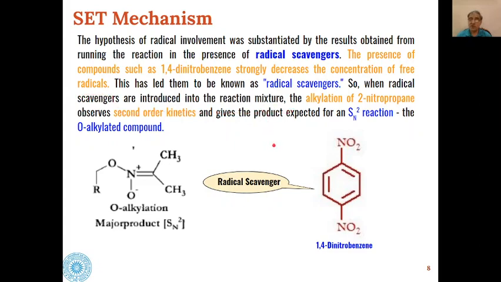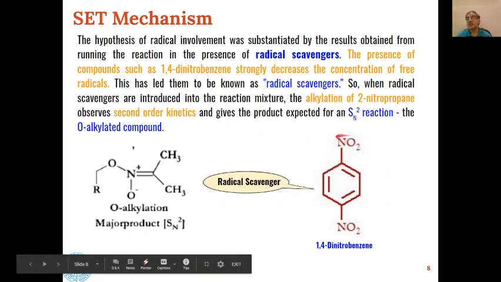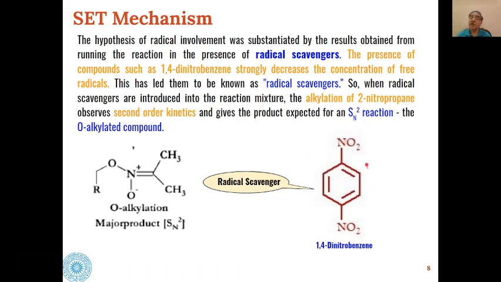So when these were introduced in the reaction mixture, the alkylation of 2-nitropropane became second order kinetics. So what we got is when these radical scavengers were added, the mechanism of the reaction changed from unimolecular to bimolecular, and the product formed was the O-alkylated product.